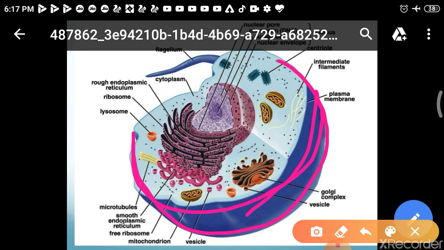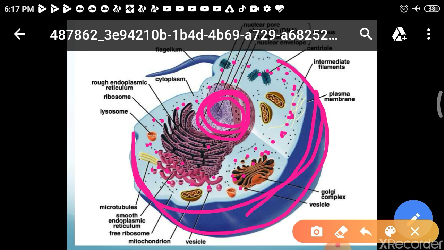You can refer to that. This is the plasma membrane, and in the center there is a nucleus. The fluid present in the cell is called cytoplasm, and in this liquid some organelles are floating. Those are called cytoplasmic organelles.